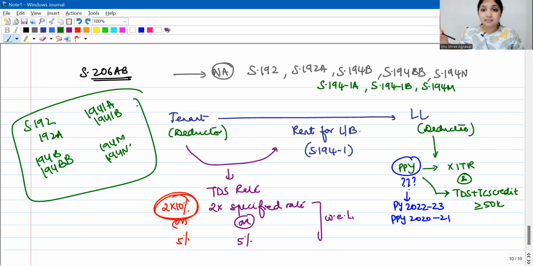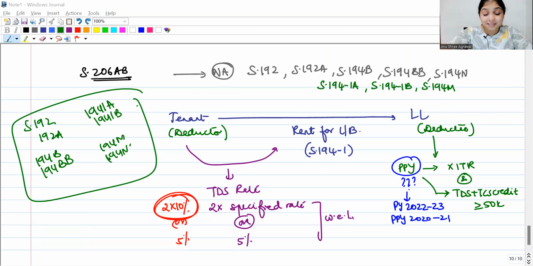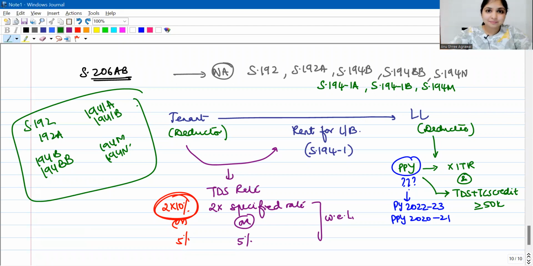If he has not filed his return properly and if TDS TCS credit is at least 50,000 for the 2 years back year, then I will deduct tax at the higher of 2 times the specified rate or 5%, whichever is higher. But here we can also complicate a little bit.